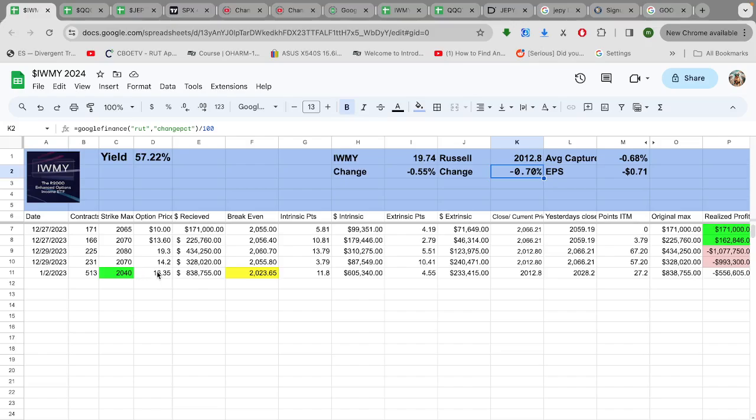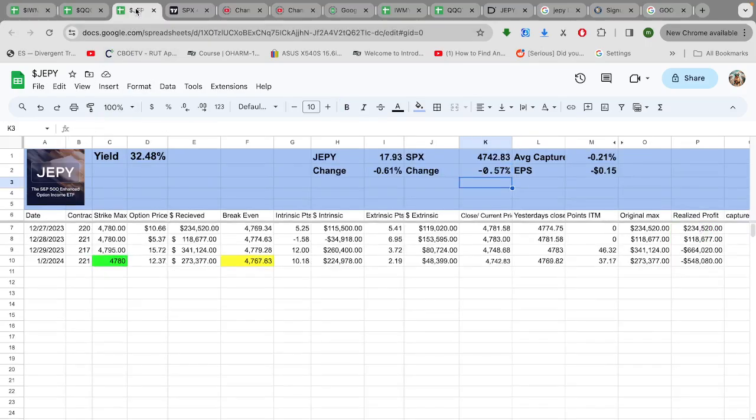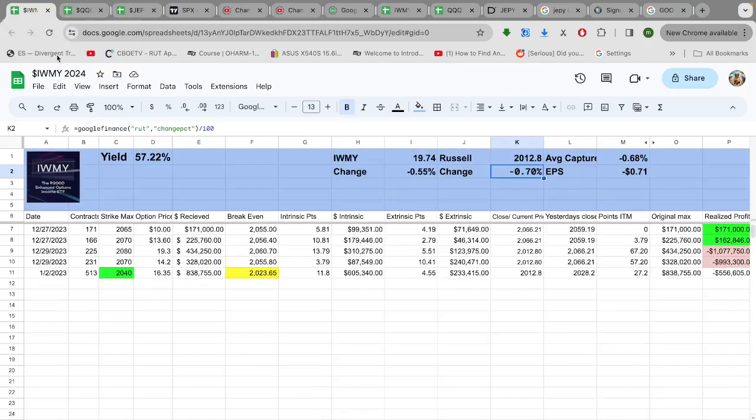I have a feeling that's not right, because wasn't that the same number that the SPX did? No, that was 12 and change. Okay, I thought I had my first error of the new spreadsheet. It's going to happen. I'm trying to automate this as much as possible to take the errors out of there, but it's always a possibility. So you take 16 and change away from 2040, you get 2023 and change.